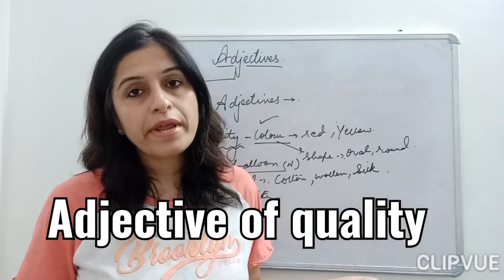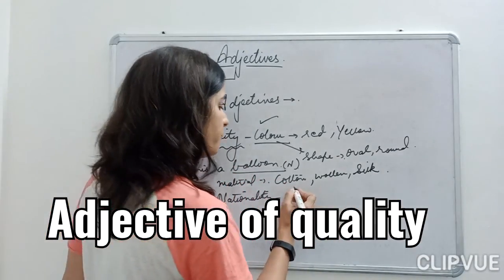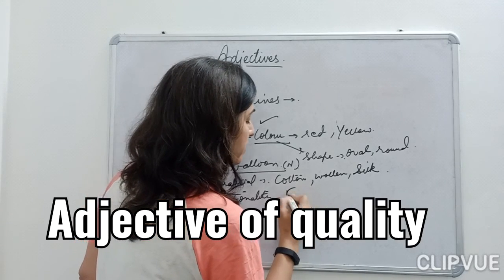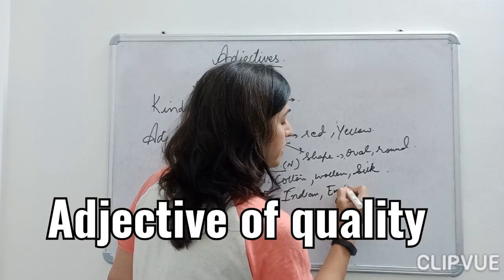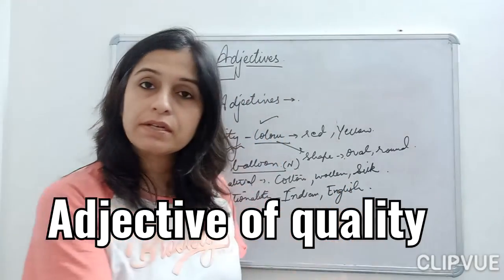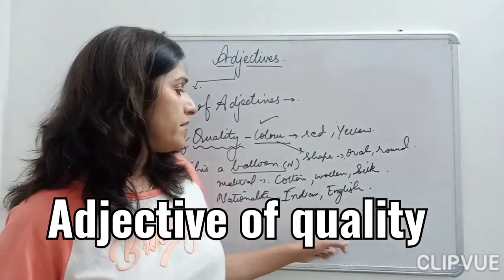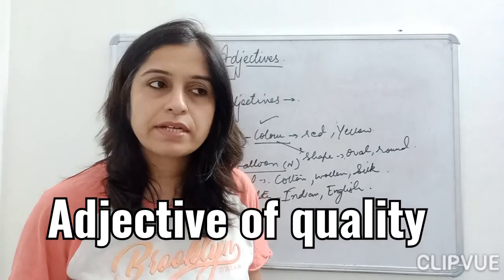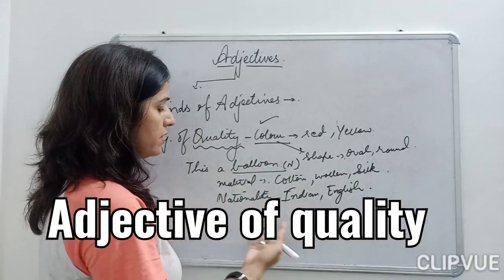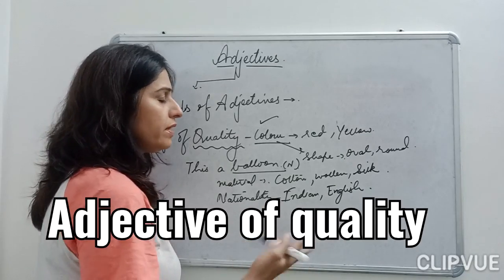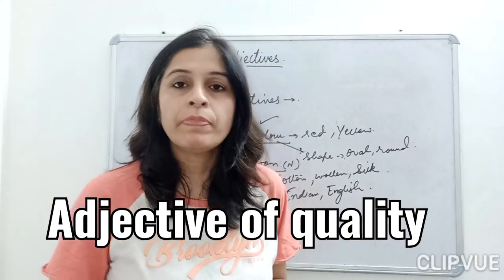She is from France, she knows how to speak French. He is an Englishman, he is from England. So nationality also describes the noun. I have taken color, shape, material, nationality, and you can take various other things to describe with adjectives.